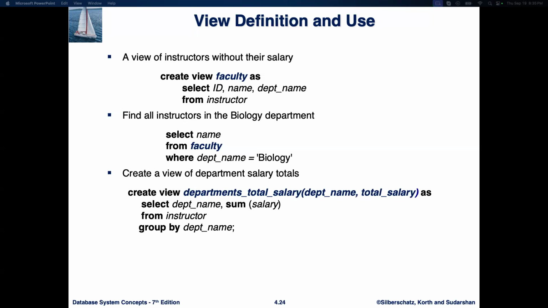Now that we have this faculty view, we can run queries on it just like we would on a table. For example, if we want to find all instructors who belong to the biology department, we could run the query select name from faculty where department name equals biology. The query will only return the names of instructors from the biology department without showing their salaries or other information.